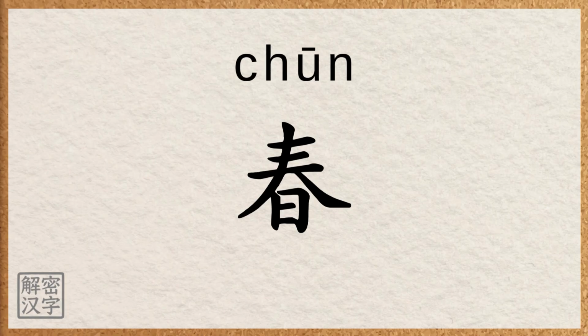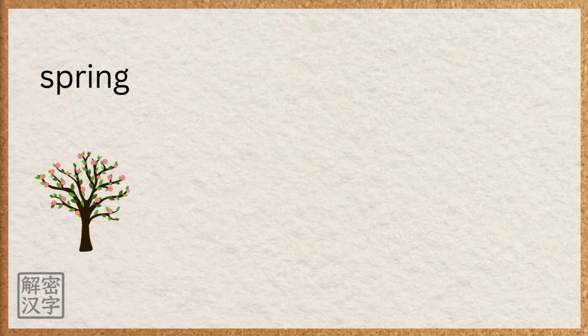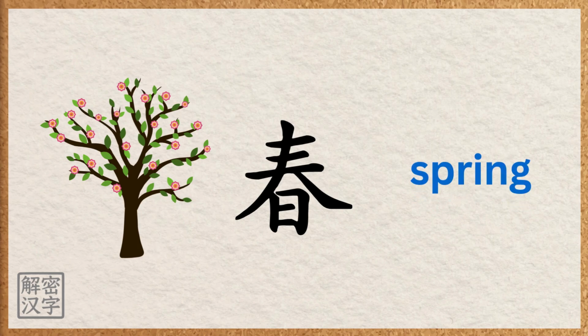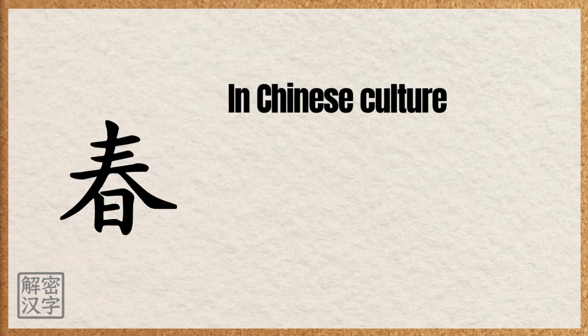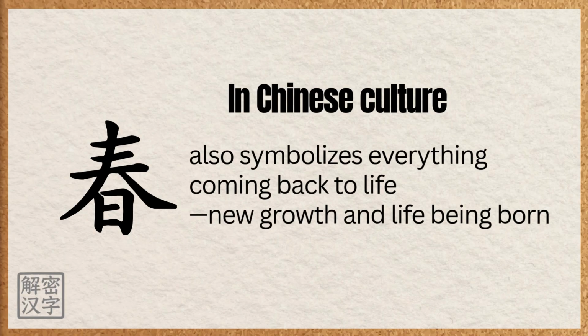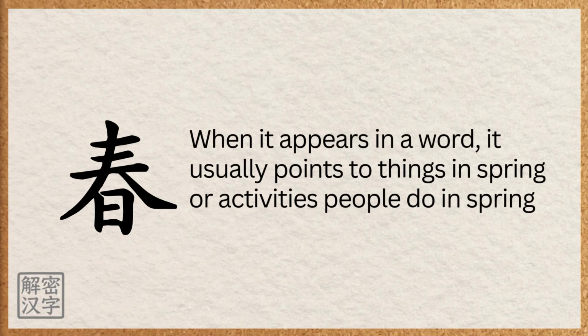There are 4 seasons: spring, summer, autumn, and winter. And chun is the first one, spring. In Chinese culture, chun also symbolizes everything coming back to life, new growth, and life being born. When chun appears in a word, it usually points to things in spring or activities people do in spring.